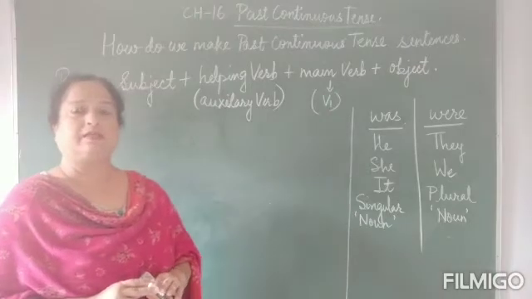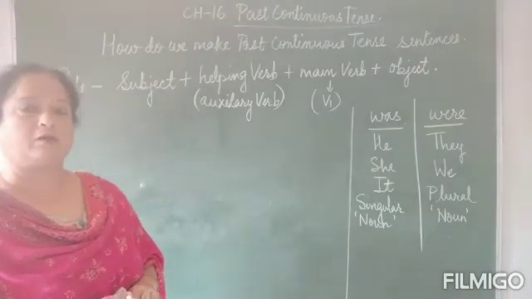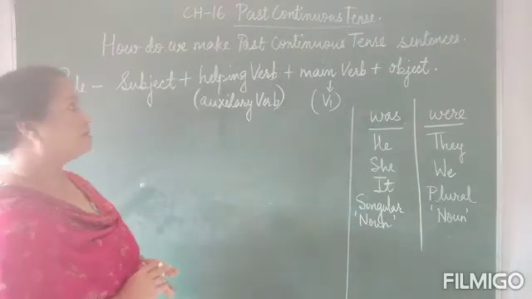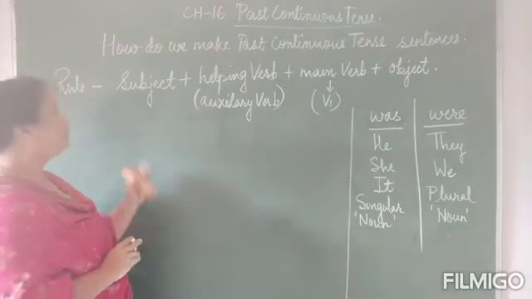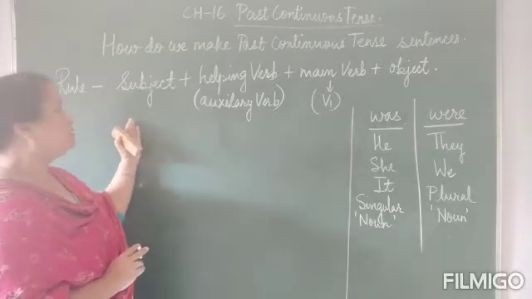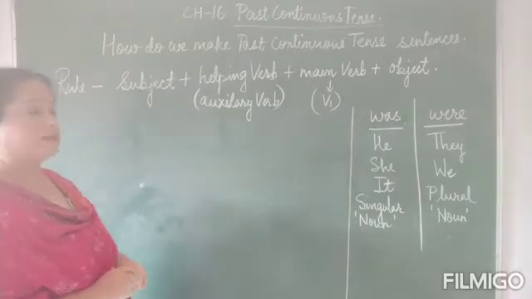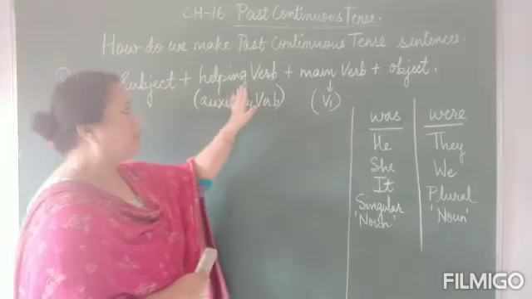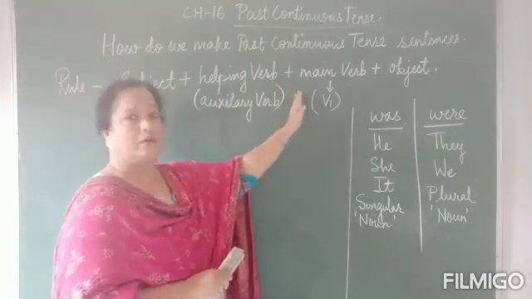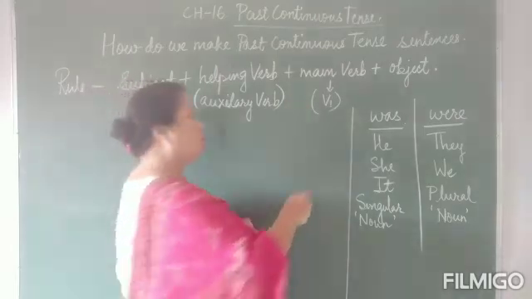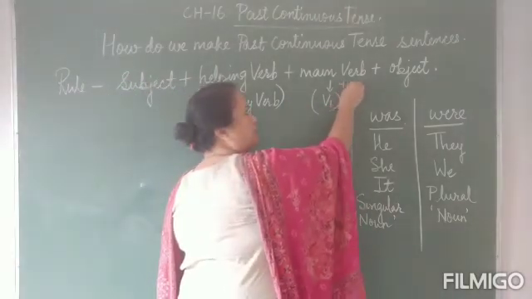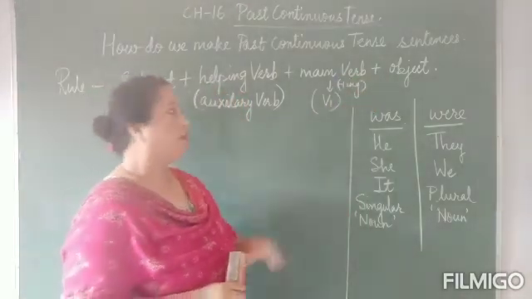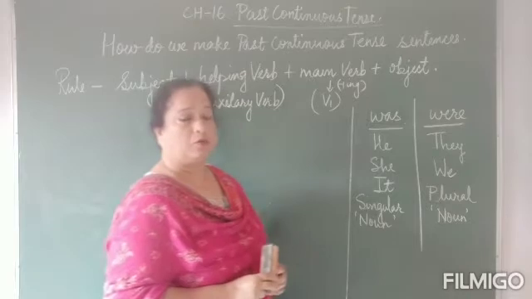Now children, let us understand where and how we use the past continuous tense in a sentence. First of all, let us understand the rule for this. So when we make a sentence, we must understand that we always begin with the subject, we add the helping verb, we add the main verb, and while writing the main verb, we add ing to form the continuous form of the verb, and after that we add the object.